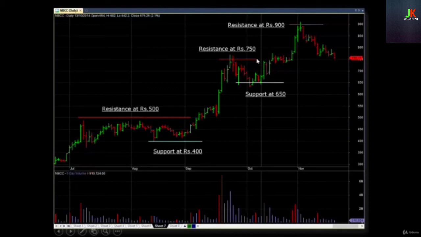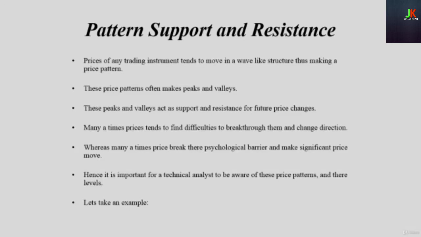below. As 750 has acted as a resistance, chances are from here on this stock might find 750 as a support. So once a resistance is penetrated, it starts acting as a support. Similarly, if a support is broken, it might start acting as a resistance. Now let's go ahead and learn about pattern support and resistance.